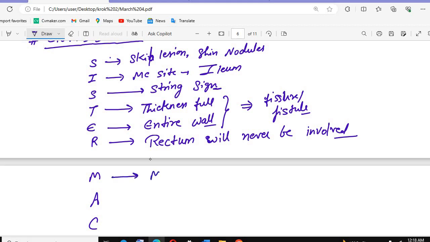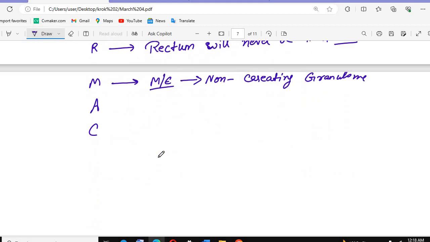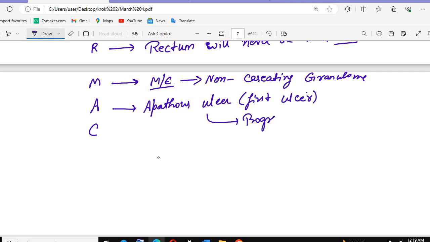If we talk about the microscopy finding, in microscopy we see non-caseating granuloma. One ulcer type will be seen, that is aphthous ulcers. Aphthous ulcers are the first ulcers seen. When they progress, they form serpiginous ulcers.